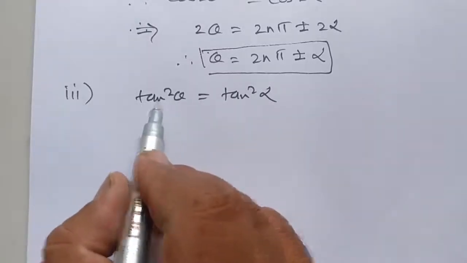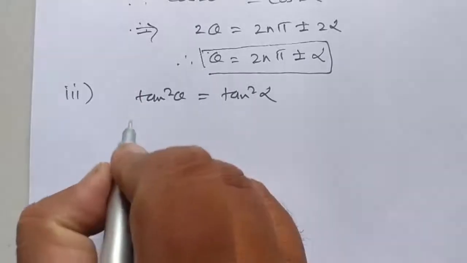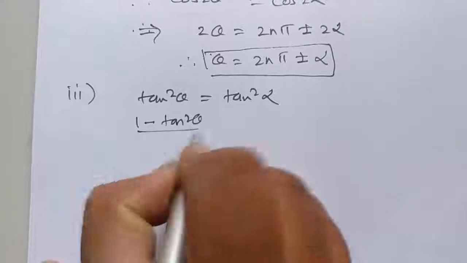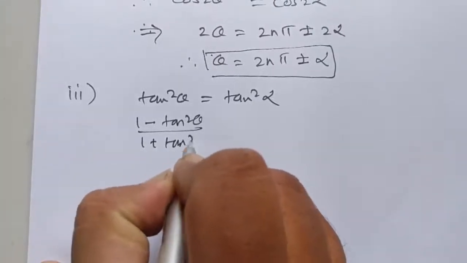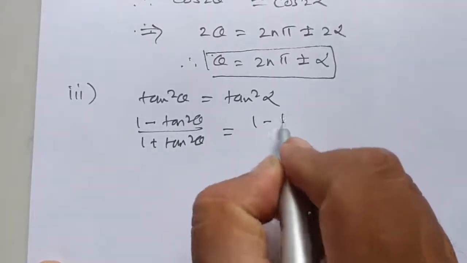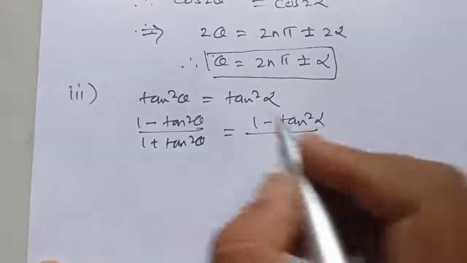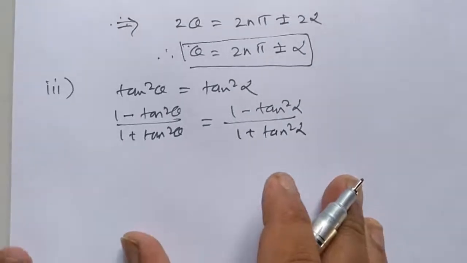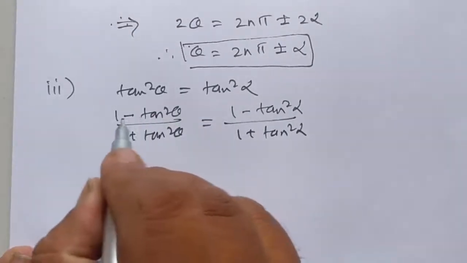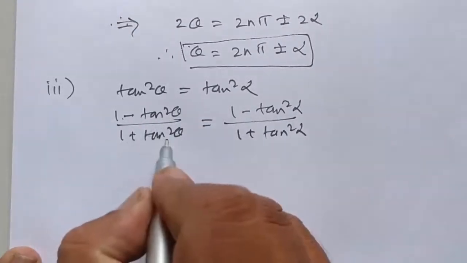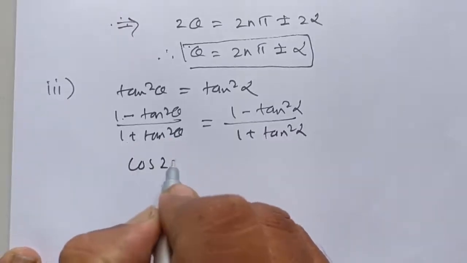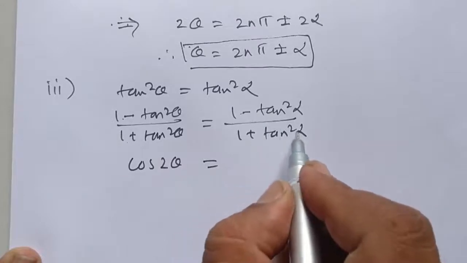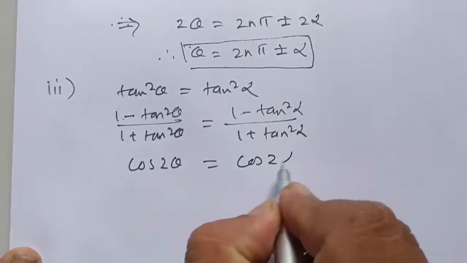By dividendo and componendo, we can write 1 minus tan square theta upon 1 plus tan square theta is equal to 1 minus tan square alpha upon 1 plus tan square alpha. 1 minus tan square theta upon 1 plus tan square theta is cos of 2 theta, and 1 minus tan square alpha upon 1 plus tan square alpha is equal to cos of 2 alpha.